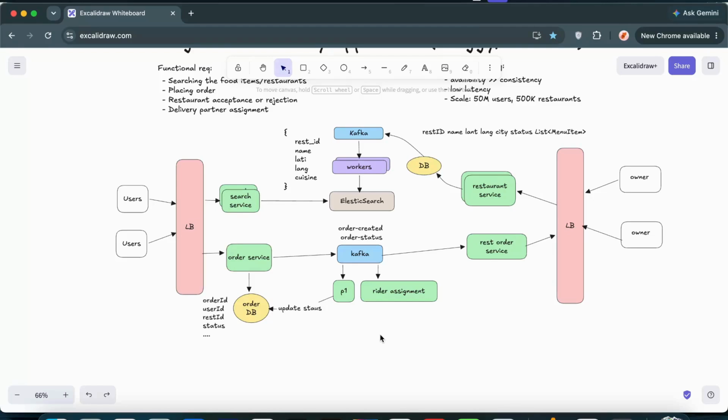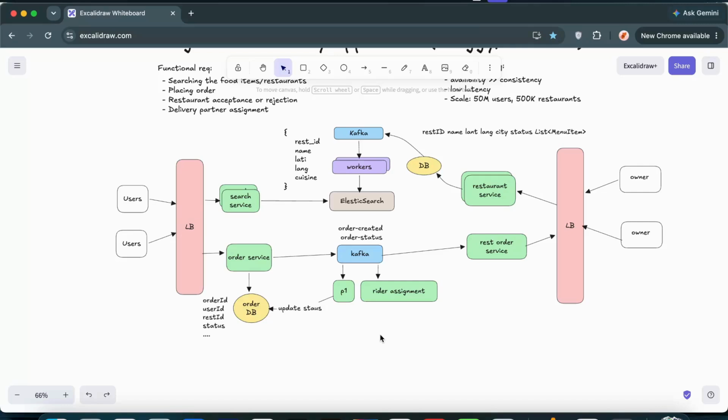Now once the rider assignment service gets all the riders' information, it generally sends a notification to all the eligible riders within that particular radius. The radius could be like 2 to 3 kilometers. Within that only, we have collected all the riders' information. Now multiple riders may try to accept the order simultaneously. So obviously we have to ensure that distributed locking is something we are using. This concept is something I already covered in previous videos, so you can go and watch that.